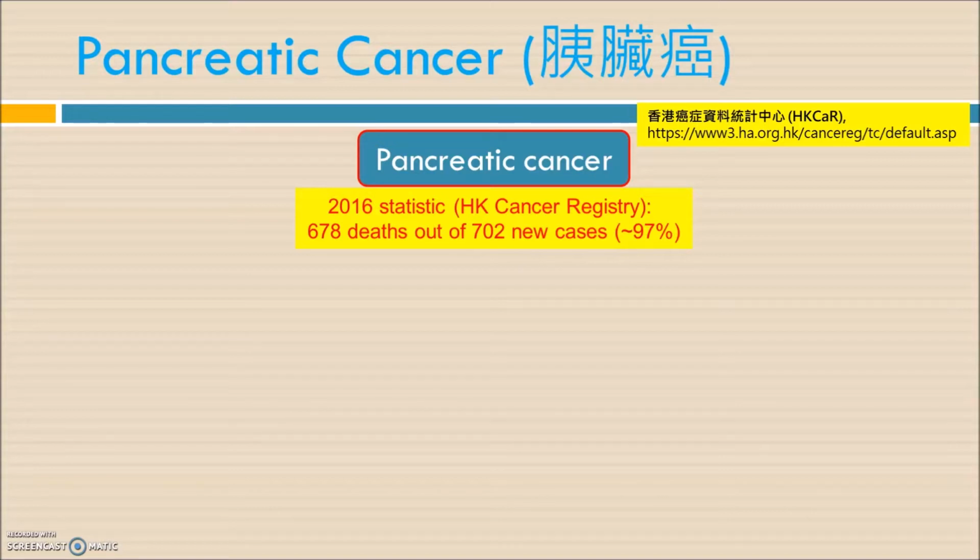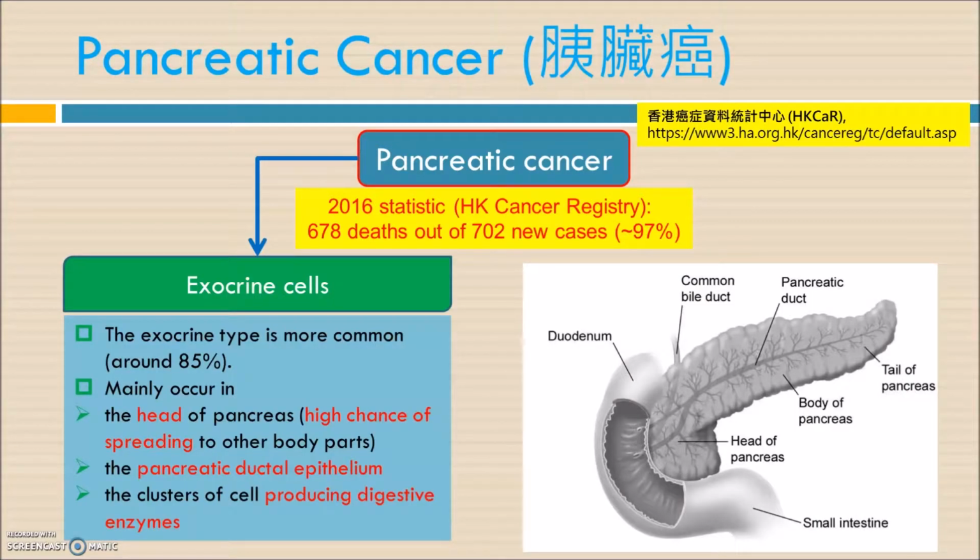And the first type of pancreatic cancer is the cancer in the exocrine gland. Somehow that means the pancreatic juice, the enzyme, and the pancreatic duct are in problem. So it's a very common one. Pancreatic cancer in the exocrine cells may commonly occur in the head of the pancreas, and that's why it easily spreads to other body parts.